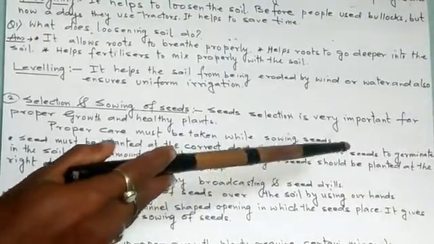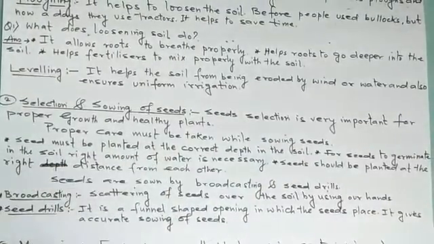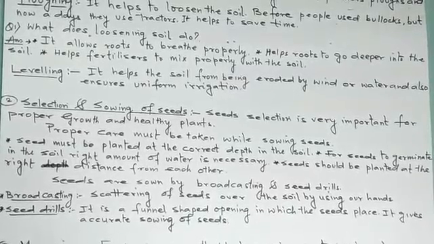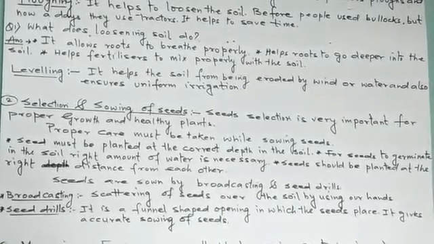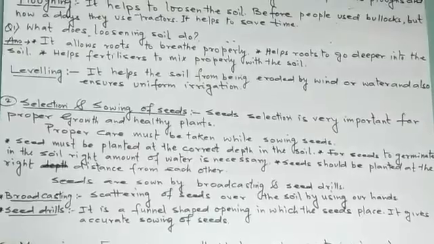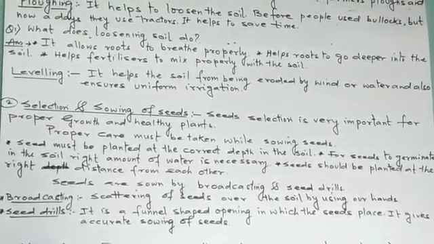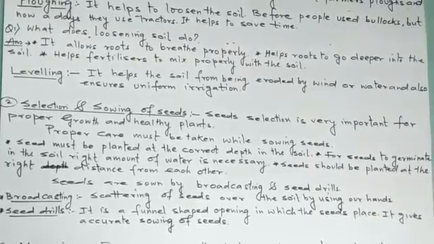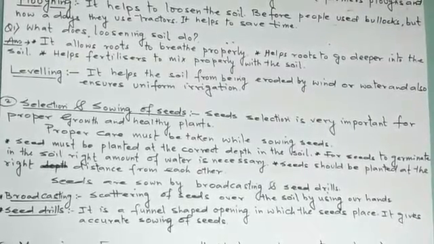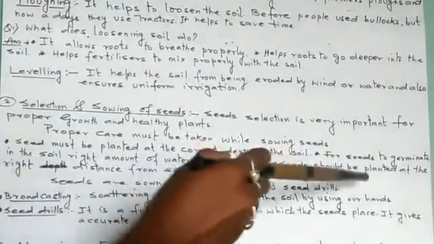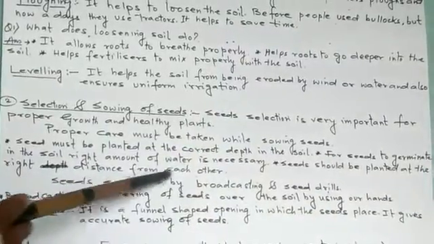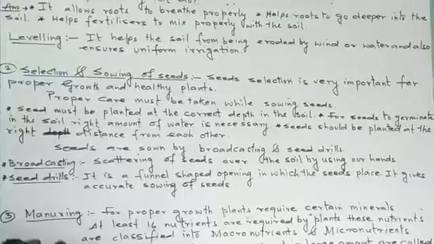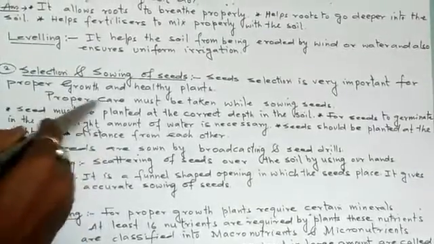Third one, seeds should be planted at the right distance from each other. Seeds should not be very close to each other, because if they are very close, they will not get proper nutrients. They will share the nutrients and will not be able to grow properly. That is why seeds should be planted at the right distance from each other.